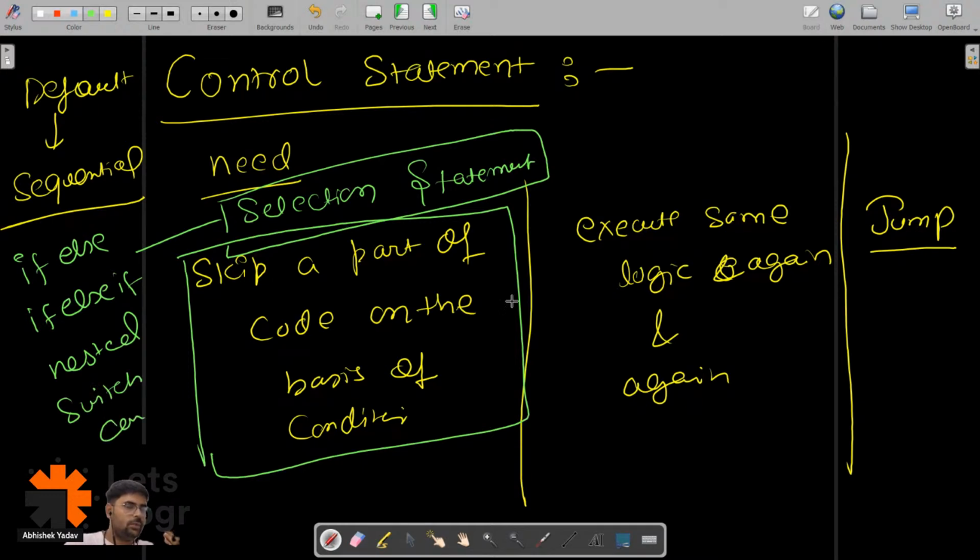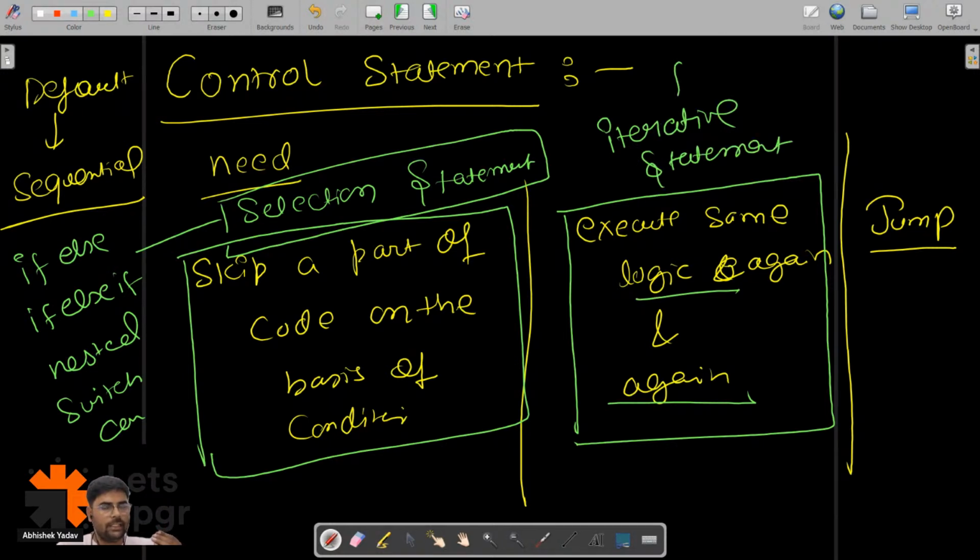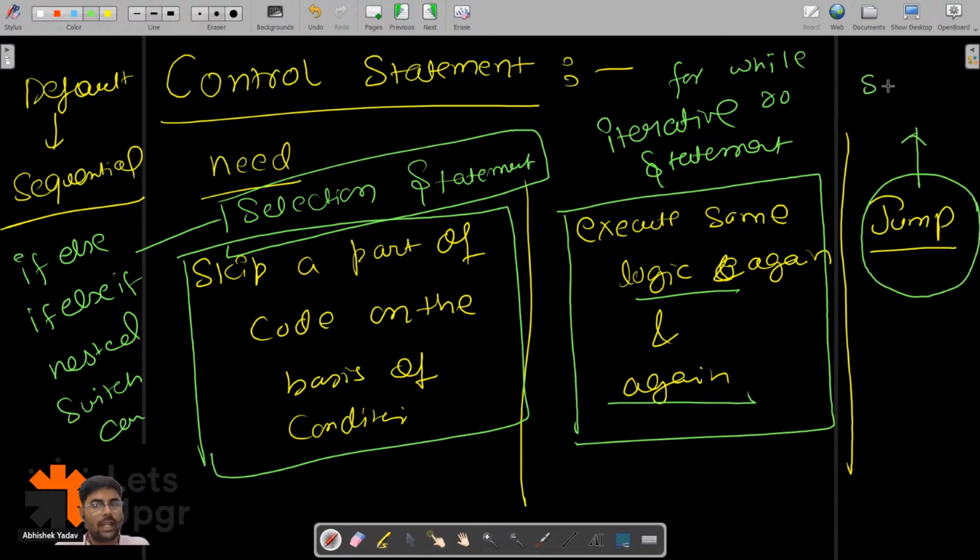If I encounter a situation where I have to execute the same logic again and again, I will go with the iterative statement. I have three kinds of iterative statements: for loop, while loop, and do while loop. And if I have to jump from one part of the code to another part, I can use break, continue, and return keywords.